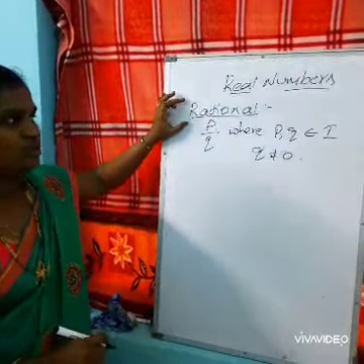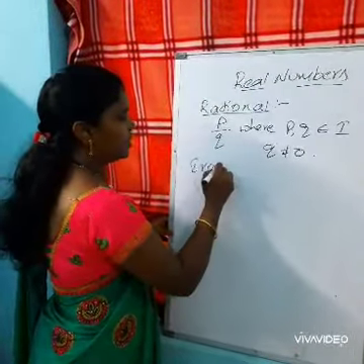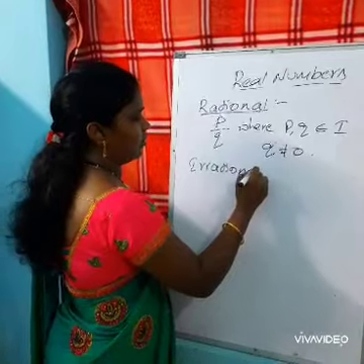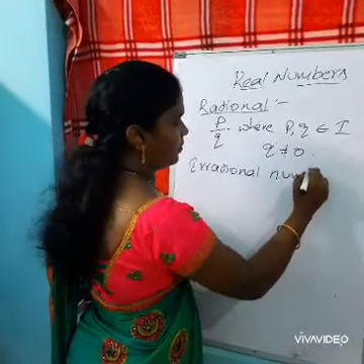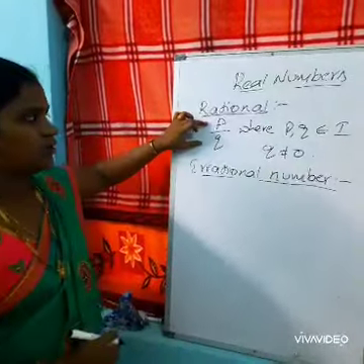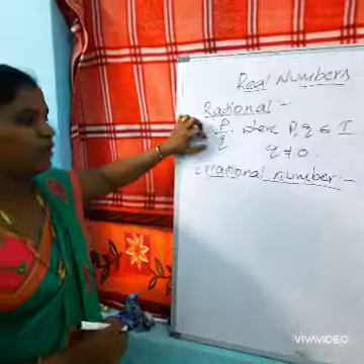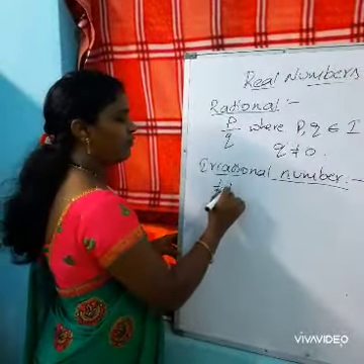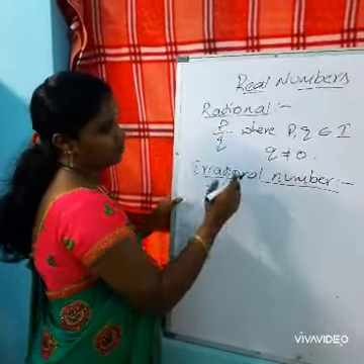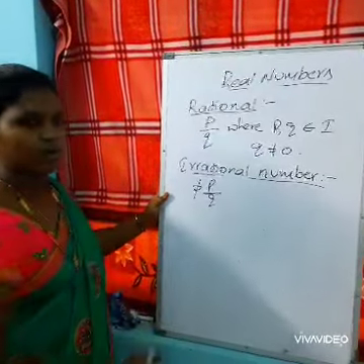The opposite of a rational number is an irrational number. An irrational number is nothing but the opposite of a rational number. The numbers which are not in the form of p by q are called irrational numbers.